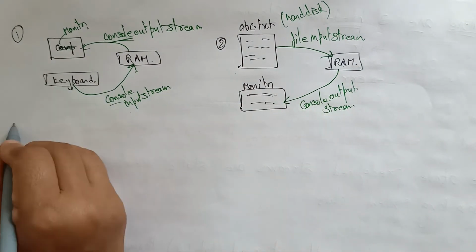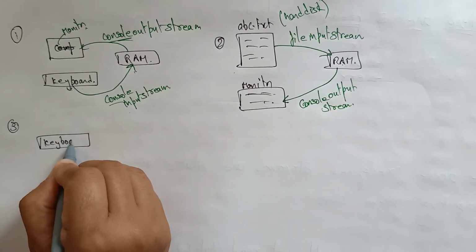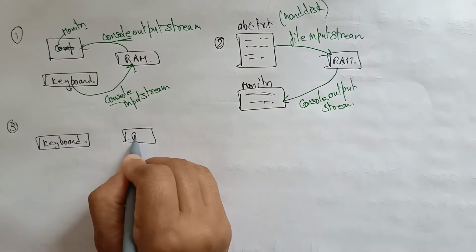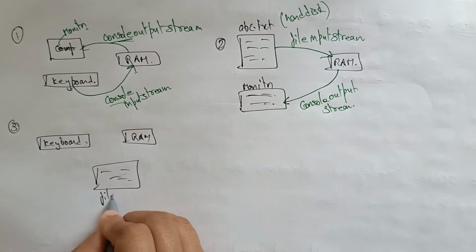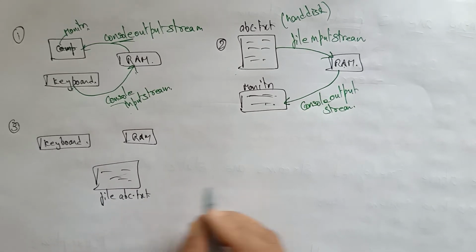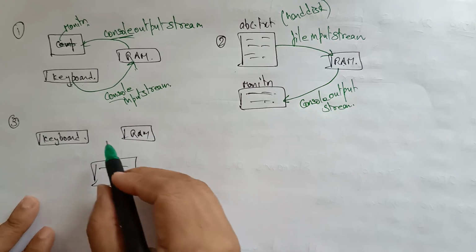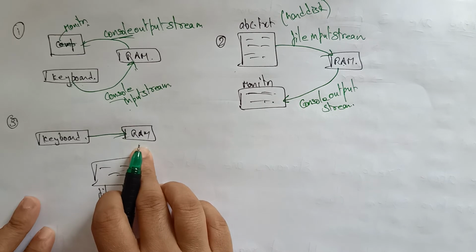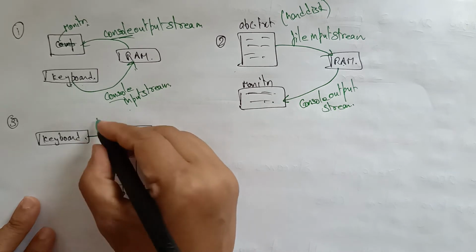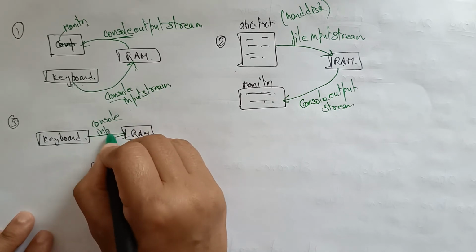Okay, so let's take the third one. This is a keyboard and RAM, and the file. This time I am taking the file abc.txt. What type of Java streams are to be used here? From the keyboard I am typing data that is going to be stored on the RAM. So keyboard to RAM means console. What type of stream does it have to be? Input stream, console input stream.